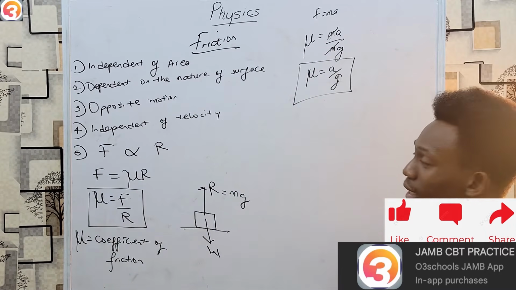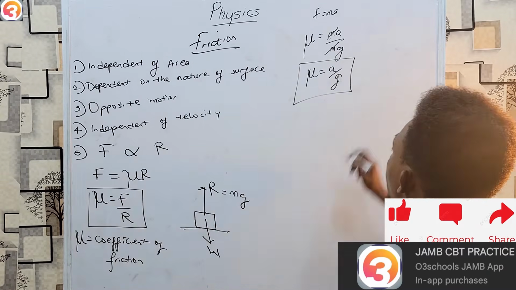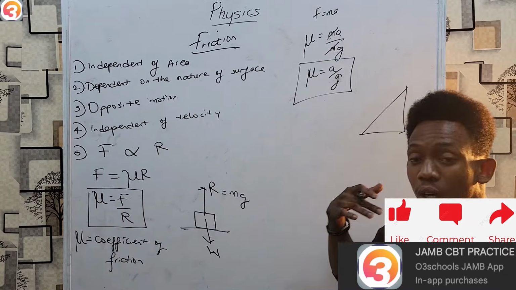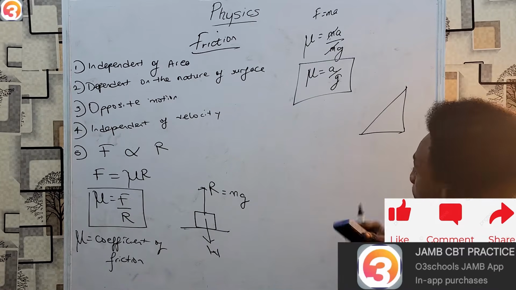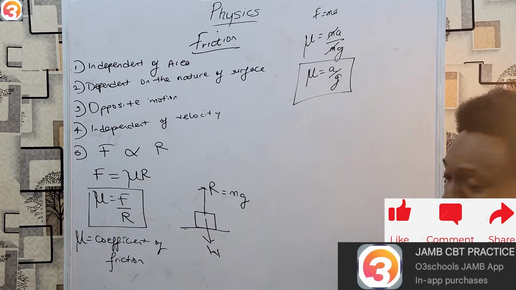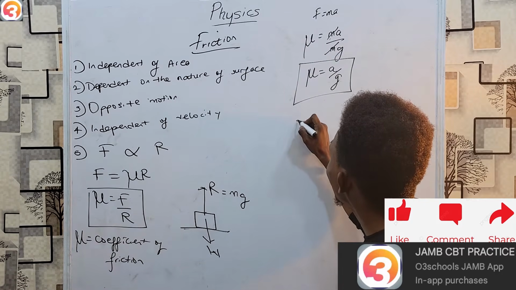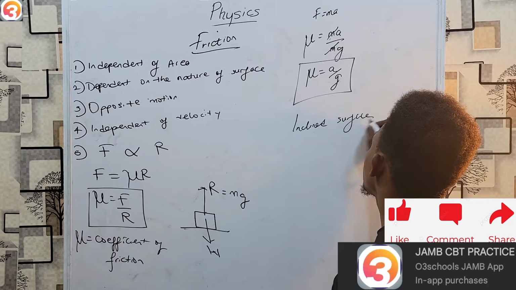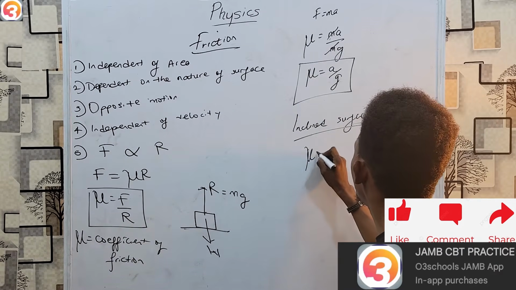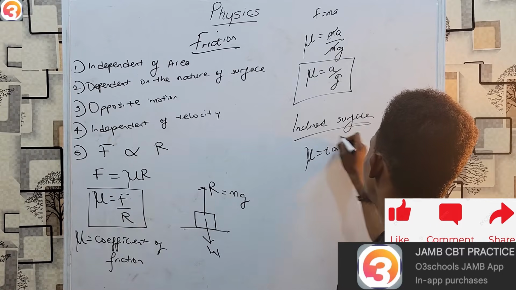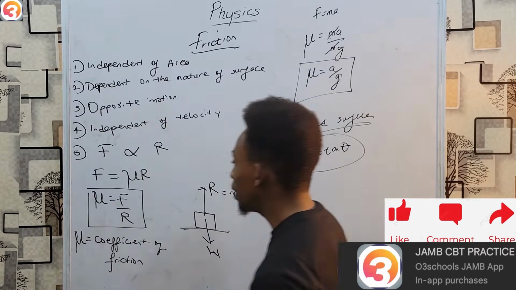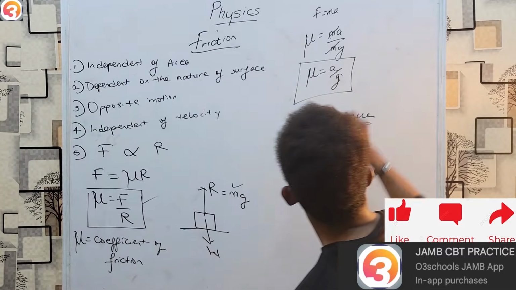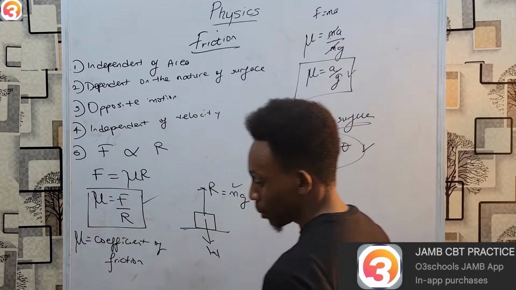And then last but not least, if you are on an inclined plane, you want to find the frictional force there. There's a lot of proving that goes into it, but the one single thing you must remember is that for inclined surfaces, mu equals tan theta. So those are the formulas you should note. Remember my reaction is mg.